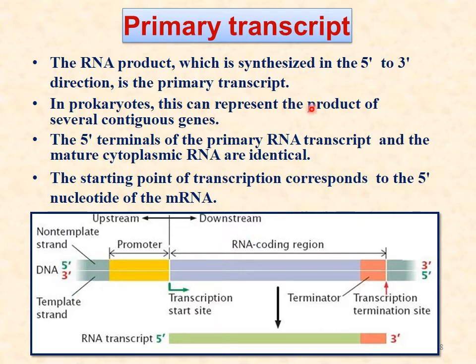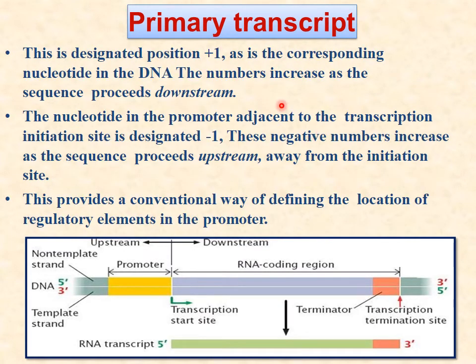In prokaryotes, this can represent the product of several contiguous genes. The 5' terminal of primary RNA transcript and the mature cytoplasmic RNA are identical. The starting point of transcription corresponds to the 5' nucleotide of the messenger RNA. Then it is designated. You see, in the primary transcript, one more point is remaining.